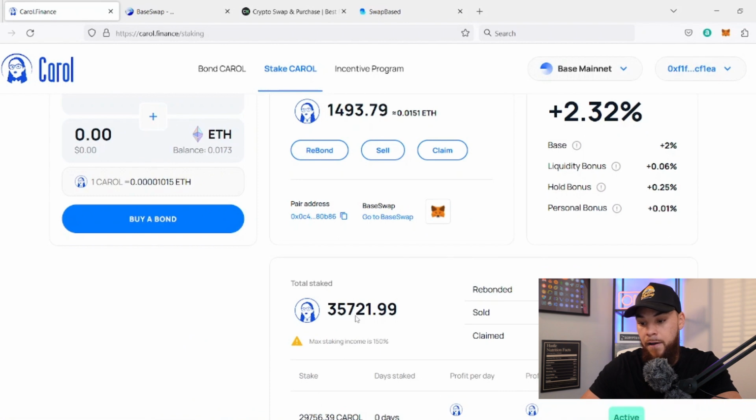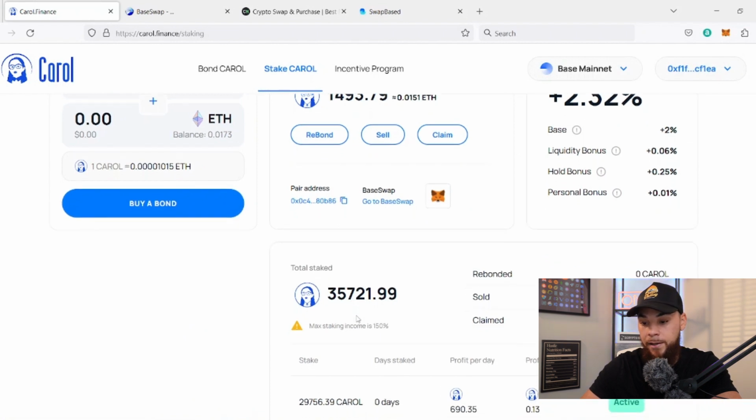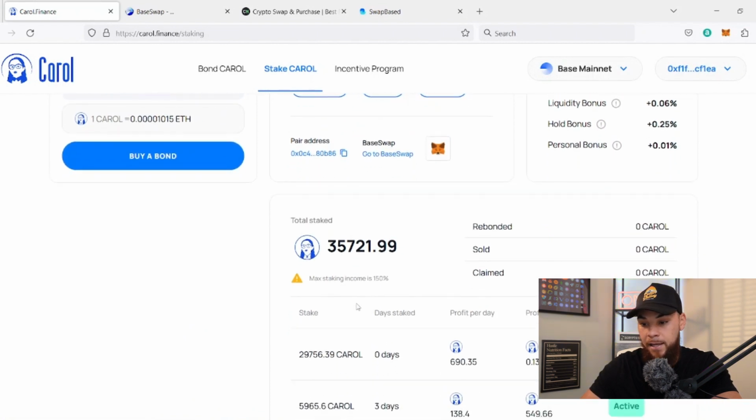It's now at 35,729 Carol that is staked. Max staking income is 150%. So that means you're going to earn 150% on top of whatever you've staked, in addition to any kind of price appreciation with the Carol token.